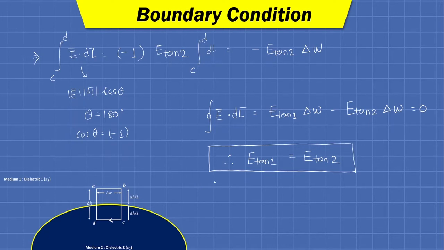Fine. So for the important note, we can write the intensity is continuous at the boundary of two dielectrics.